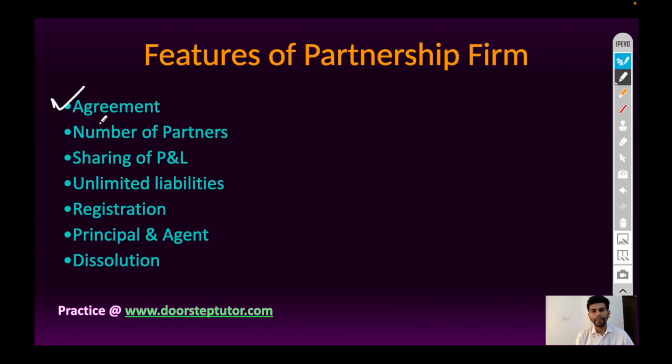First point, agreement. Agreement can be oral or written, and written agreement is called a partnership deed. Deed means written agreement.